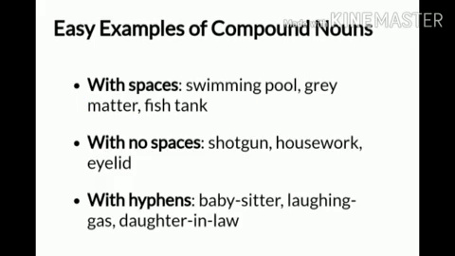For your convenience and easy understanding, you can go through these examples of compound nouns with spaces: swimming pool, grey matter, fish tank. They are the examples of compound nouns with spaces. With no spaces, the examples are shotgun, housework, eyelid. And with hyphens, the examples are baby-sitter, laughing-gas, daughter-in-law. So you have seen the examples.